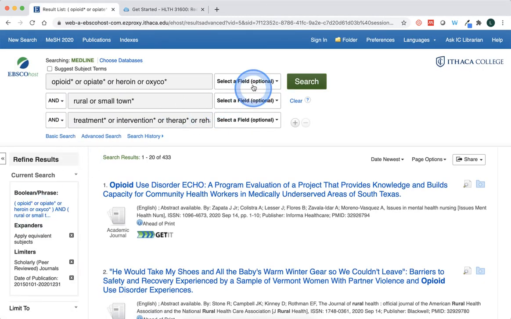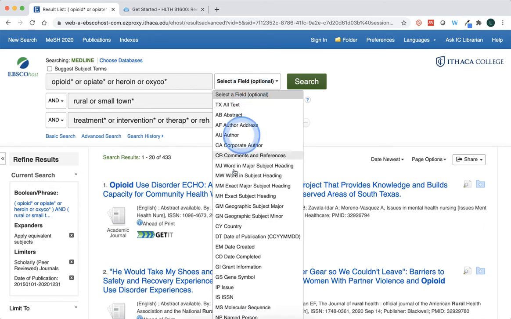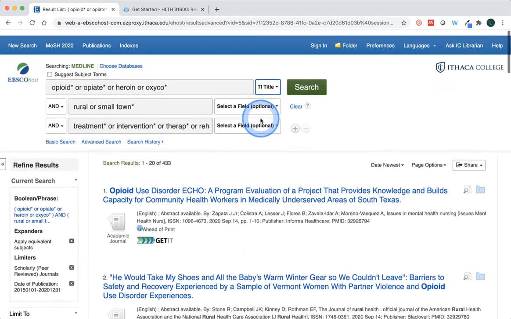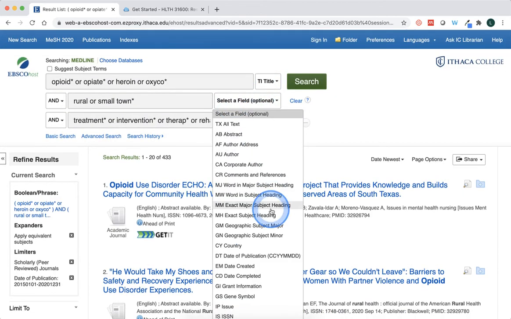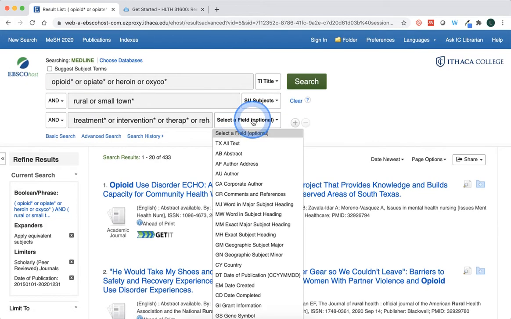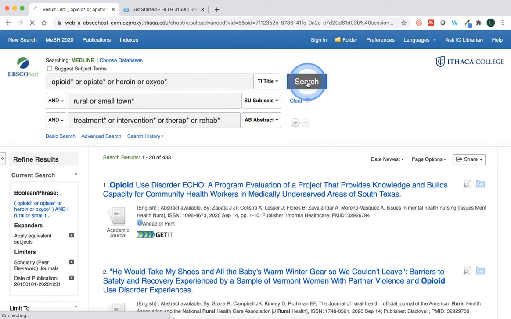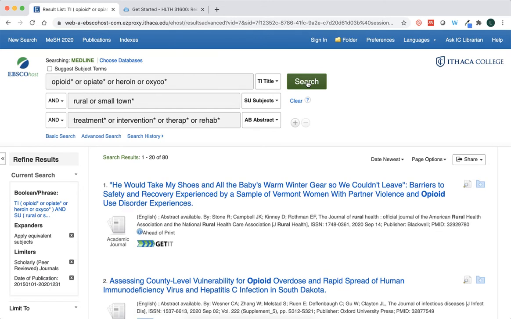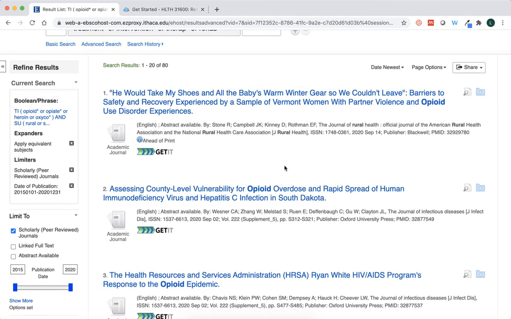Another thing we might want to do is over here on the left under select a field, we can start to narrow down our search terms to appear in fields like the title. Another really good one is subject. Another good one is the abstract. Those are the 3 different filters I use quite a bit. There's not a right or wrong way to use them. Just play around with it and see how your results change.